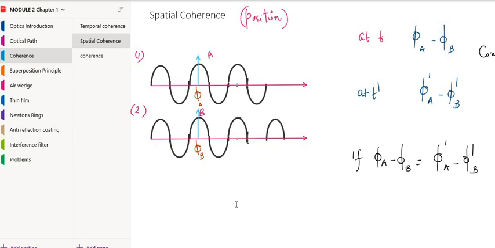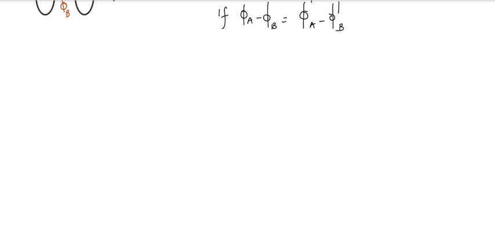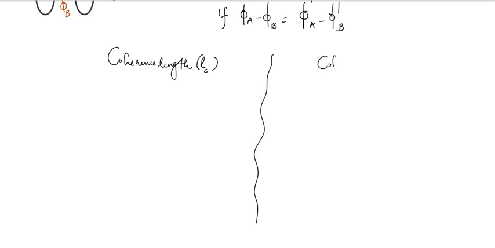And now, in the case of coherence, we have two other parameters. One is coherence length, which is represented as L suffix C, and the other one is coherence time.